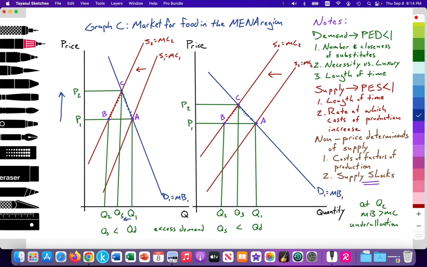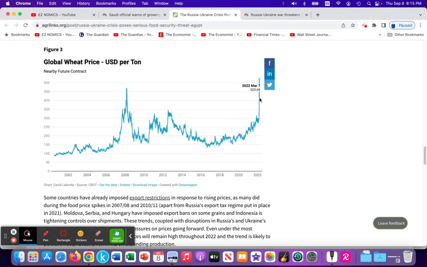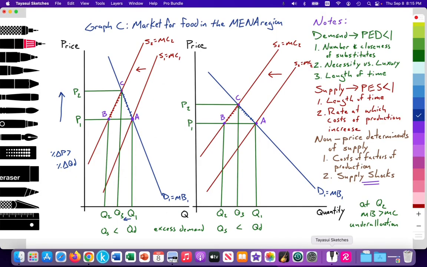So since we know PED is less than 1, PES is less than 1, we see that the percent change in price is greater than the percent decrease in the quantity of demand, which explains the sudden jump in the price of wheat. Again, when we look at this, we see that sudden jump in the price of wheat, and that's due to the inelasticity of the demand and the supply curve.